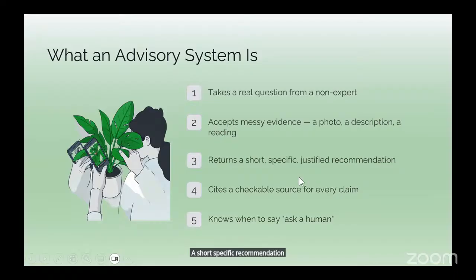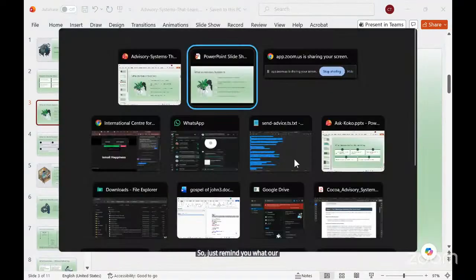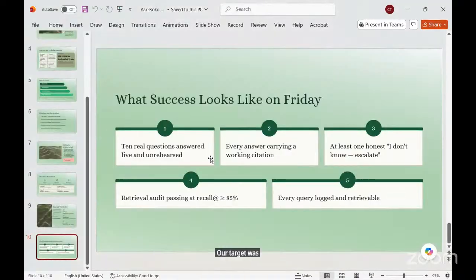Now, we have not implemented all of these aspects, but we do have this chain where a photo can be submitted on WhatsApp and the recommendation comes back appropriately. Just to remind you what our target was, we fall a little short of it.